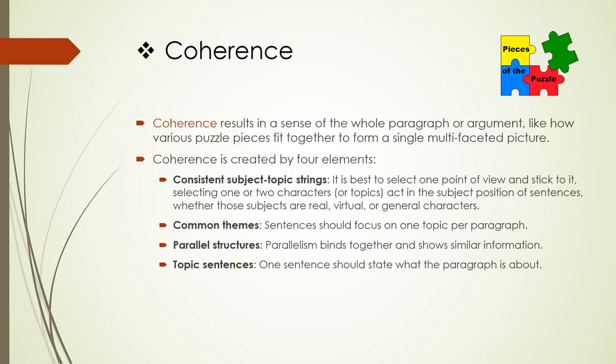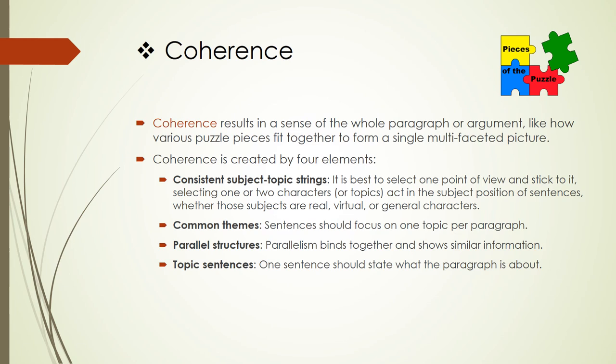Our second key term is coherence. Coherence results in a sense of the whole paragraph or argument, like how various puzzle pieces fit together to form a single multifaceted picture. Coherence is created by four elements. First, consistent subject-topic strings. It is best to select one point of view and stick with it, selecting one or two characters or topics to act in the subject position of sentences, whether those subjects are real, virtual, or general characters. Second, common themes. Sentences should focus on one topic per paragraph.